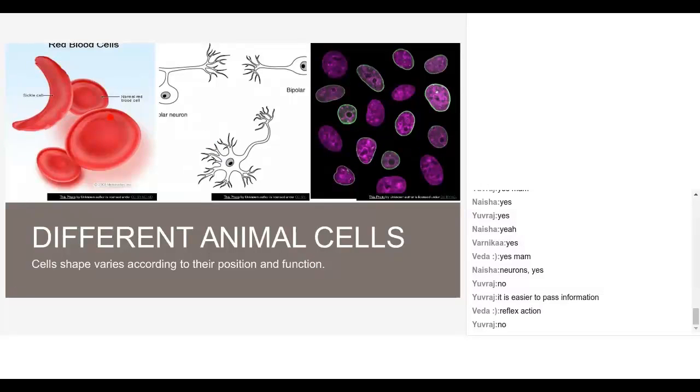The red blood cells will be biconcave in shape. Nerve cells will be branch-like structures, and these are the muscle cells. The muscle cells will be hexagonal or polygonal in shape, a compatible shape so that they can go for contraction and relaxation function. Okay, so this is how the shape of a cell determines the functional aspect and position of a cell.